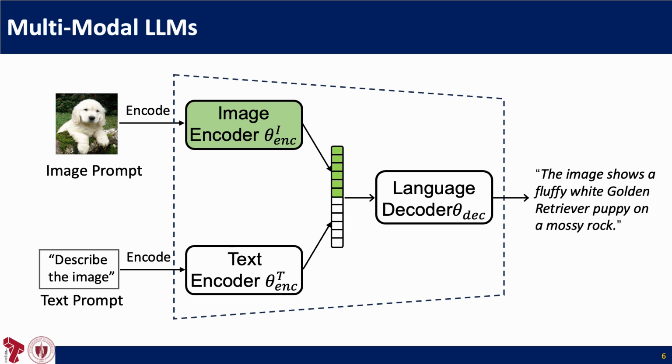Let's first take a quick look at how these models work. When I send a picture of a dog and ask the model to describe it, the image and the text prompt are processed by separate encoders. Each gets turned into a vector embedding, and these embeddings are then combined and passed to the language decoder to generate the output. Therefore, either of the inputs can influence the model's response. Image-based injections are often more subtle because users typically add the text prompt themselves, and any strange wording is easier to catch. But malicious content hidden in the image or other modalities can go unnoticed and still affect the outcome.